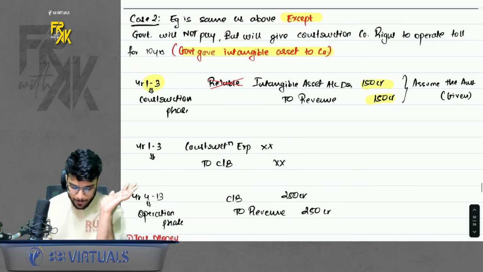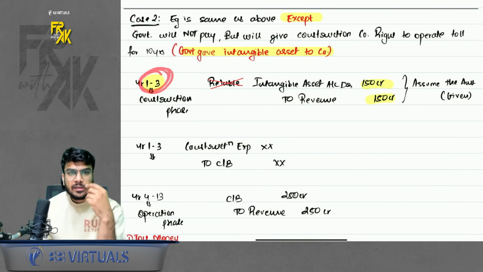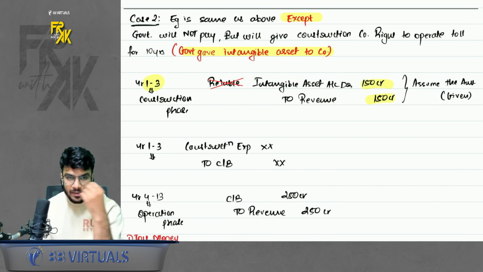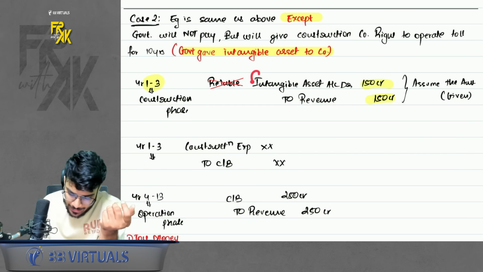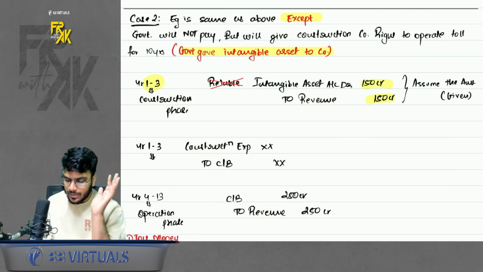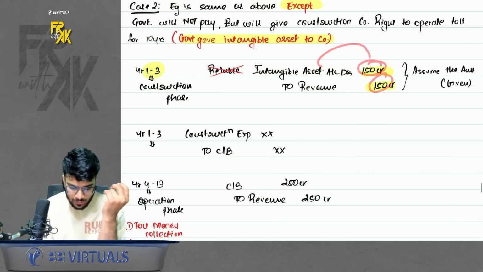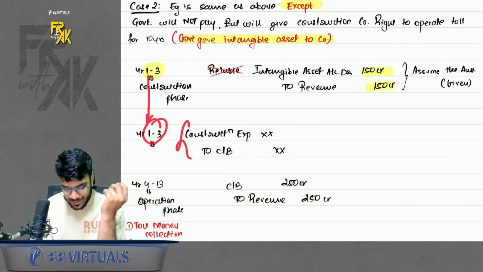Okay, so here in the construction phase, the construction company cannot book a receivable because they are not going to receive the money, but they are going to receive a license. So they will book an intangible asset to revenue. Let's assume that the license worth is 150 CR. So book 150 CR to 150 CR. And if you incur any construction expense, book expense to cash bank.